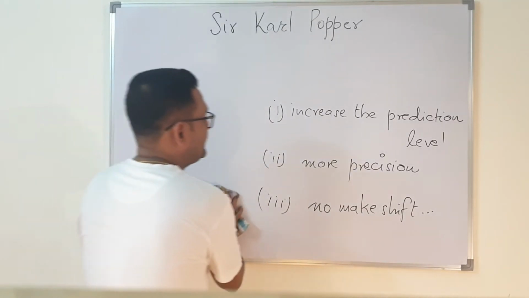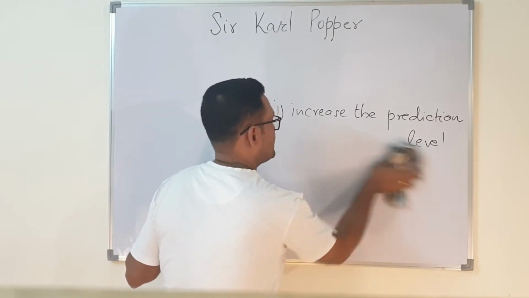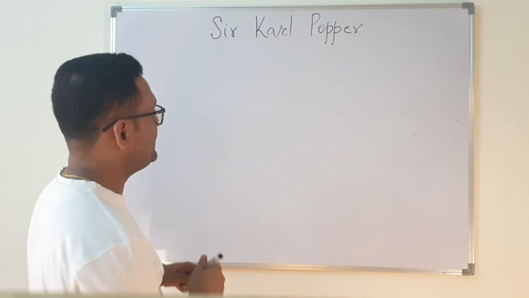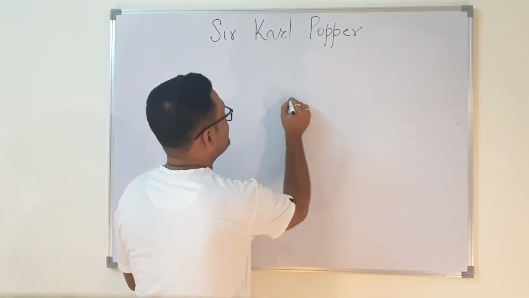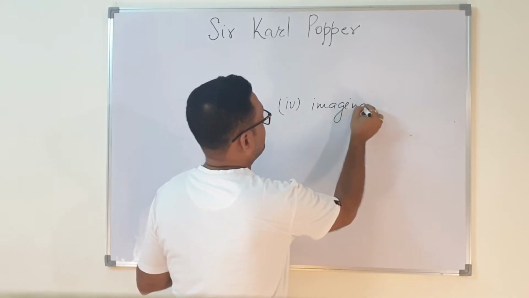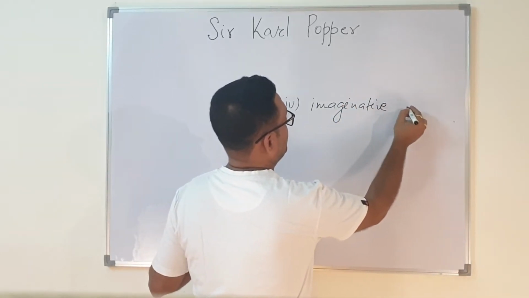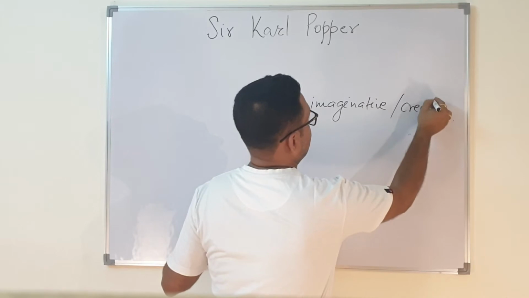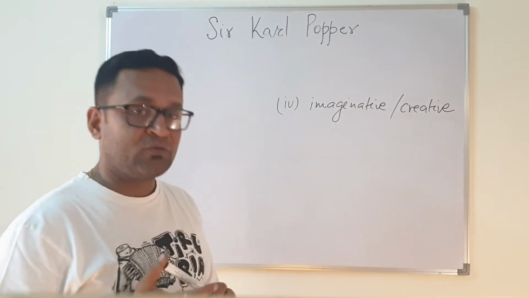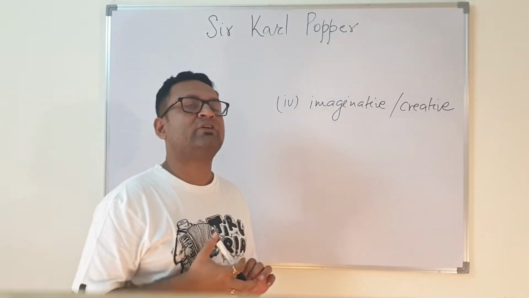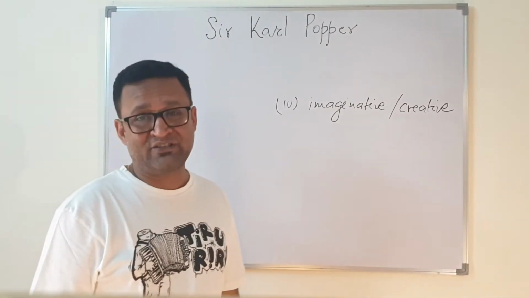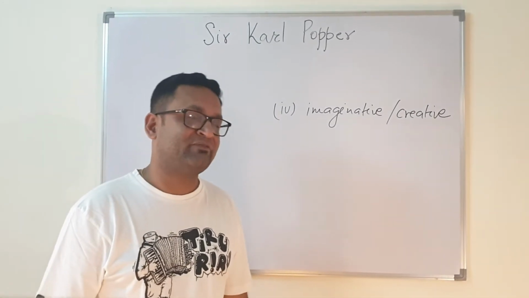Now, a good scientific theory also has some more properties. A good scientific theory has to be imaginative, right? Or creative. Because we do not call something a scientific theory if it is not imaginative or creative by nature.